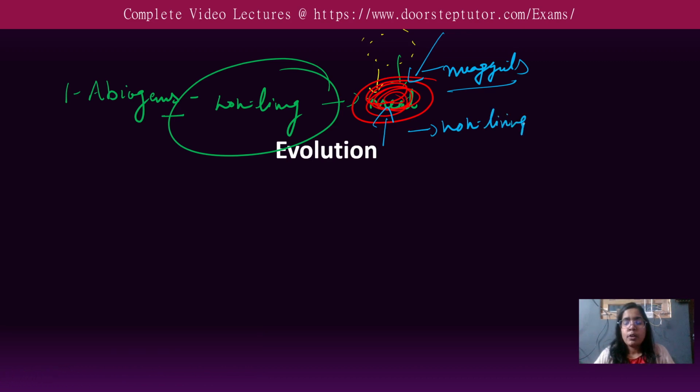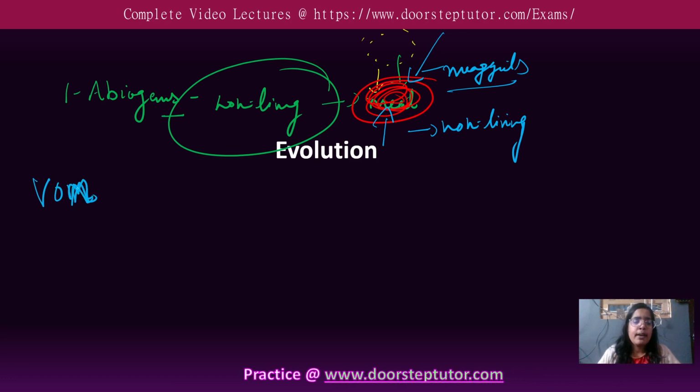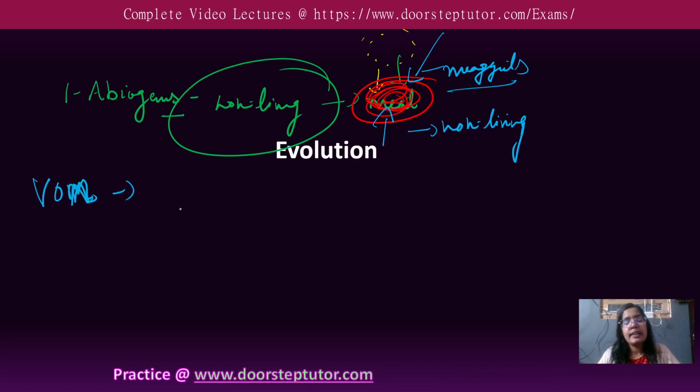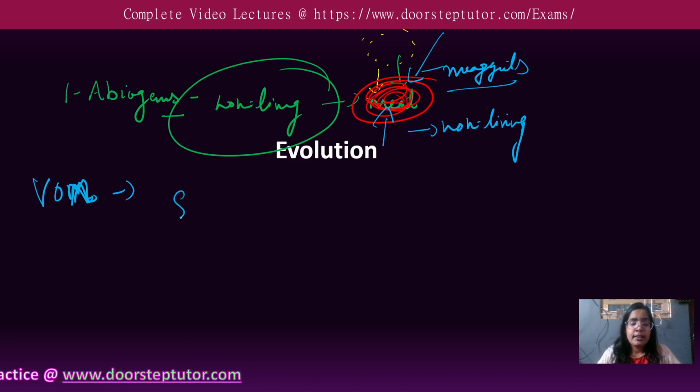right? So till here things were very clear. Different experiments were also done on the same. One of the experiments was done by von Helmont. Let me write it very clear for you.